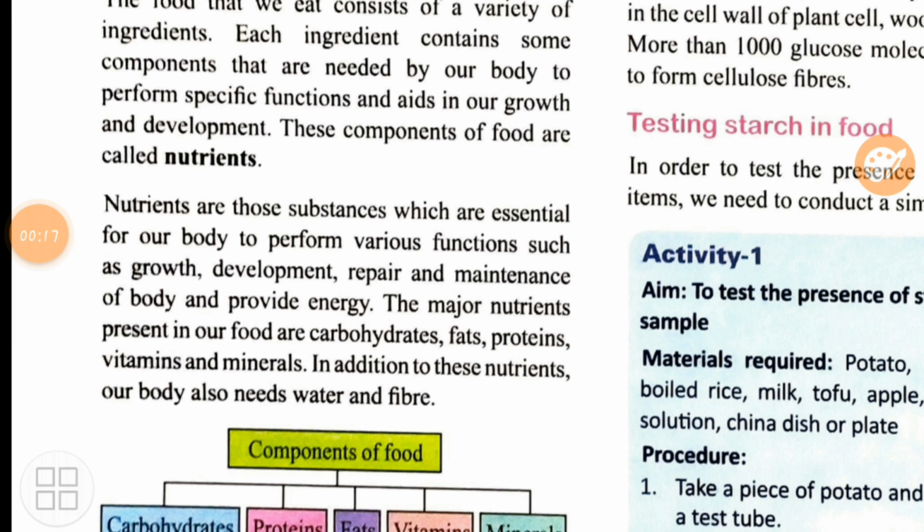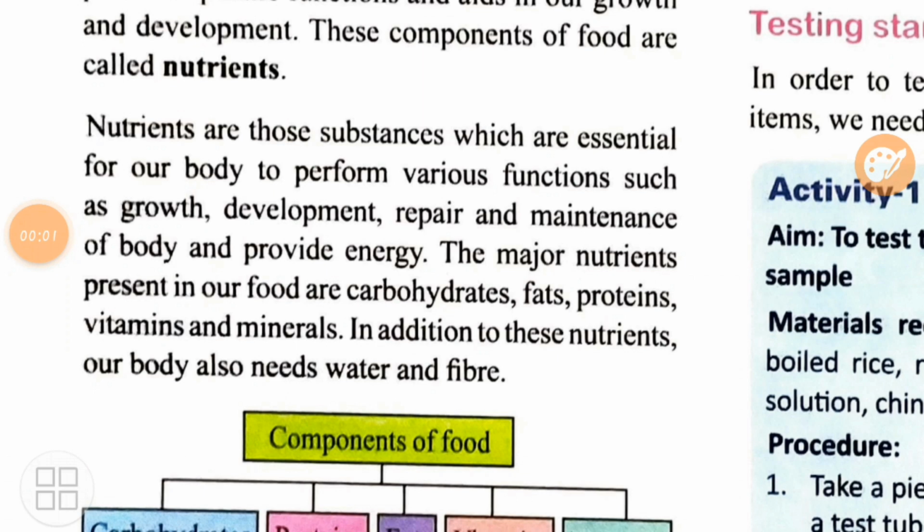Now all these nutrients, if you are not going to take nutrients, then what will happen? Your body will not grow, your body will not develop, and will not repair also. Sometimes you get hurt. Now how is that repairing done? That repairing is done due to various nutrients which you are taking with the food items.